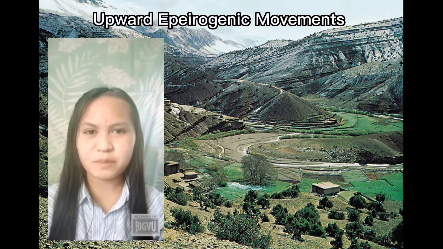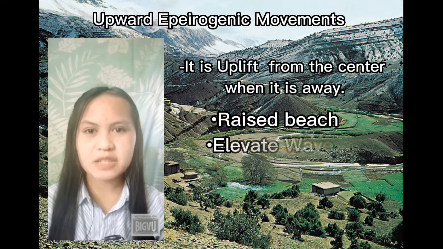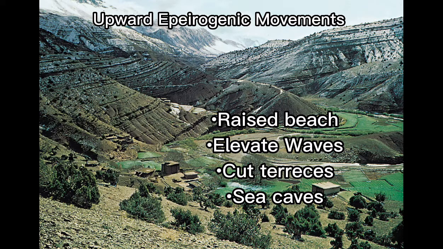Upward epeirogenic movement is uplift away from the center. Raised beaches, elevated wave-cut terraces, sea caves, and so on are examples of uplift.